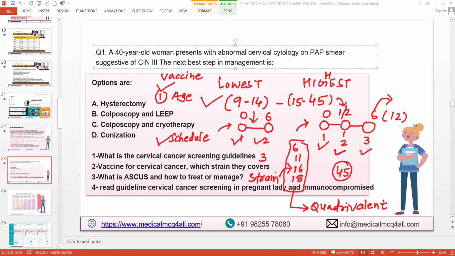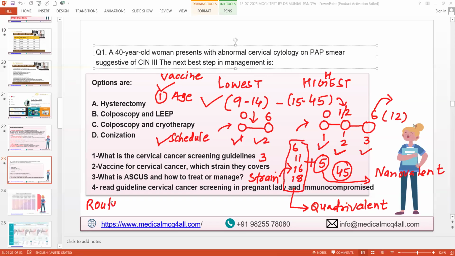If along with these four you add 5 more strains of HPV, it is called a nonavalent. Both are available in the market. Is that clear? Yes or no?